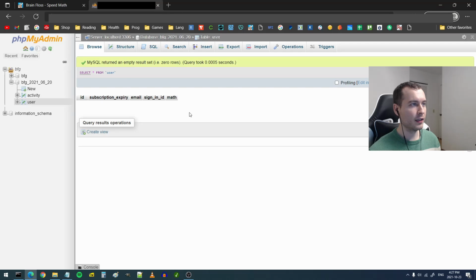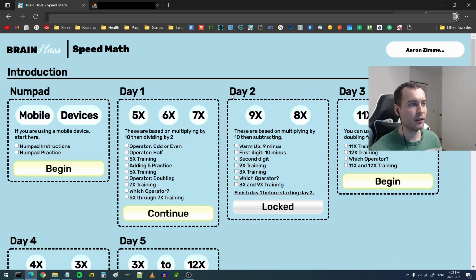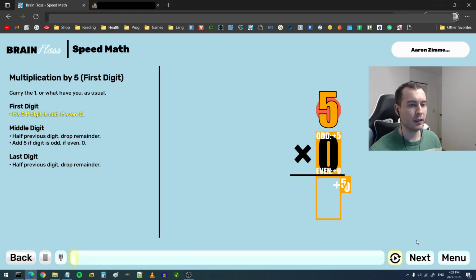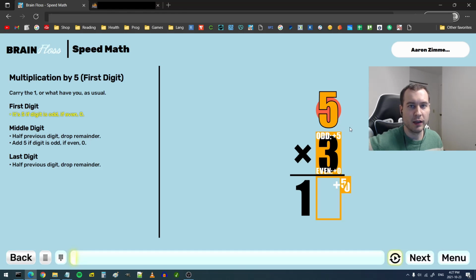The other thing I wanted to go over is when data is saved, at what points in time. There are three times. One is when you complete an activity. For this activity, for example, once this progress bar fills up, that will be a save. The second is if I hit this menu button, that's going to be a save no matter what. And sometimes when you're browsing around, it may also save at those times.